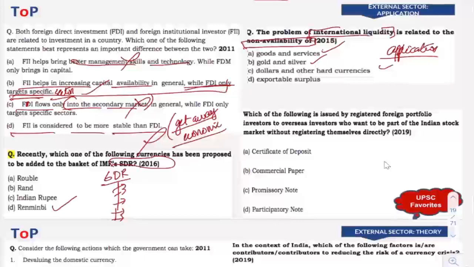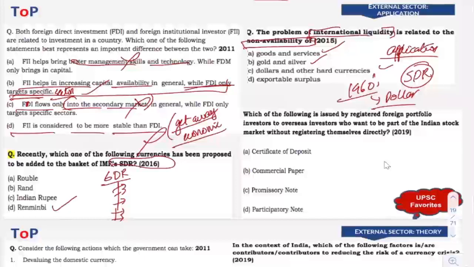Now, the last previous question was related to SDR. Why was SDR actually introduced? The very purpose of introducing SDR by IMF was the fact that by 1960s, there was heavy shortage in case of the dollar availability. As a result, international trade started getting affected. So that is why, in order to increase international liquidity, IMF created SDR, which can act as a kind of currency.